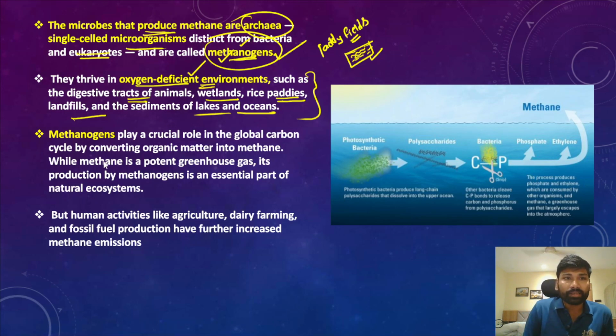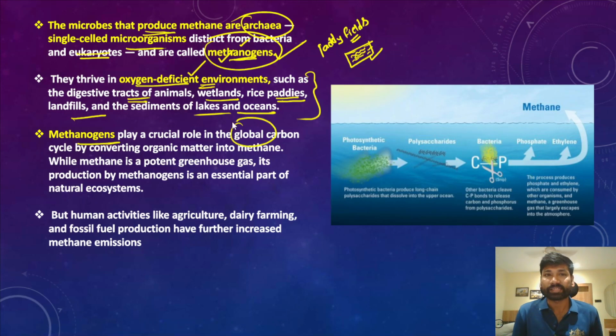And apart from that, these methanogens also play a crucial role in the global carbon cycle. Why? Because they convert existing organic matter into methane and release methane into the atmosphere, thereby further increasing global warming. So in fact, methane is a potent greenhouse gas.